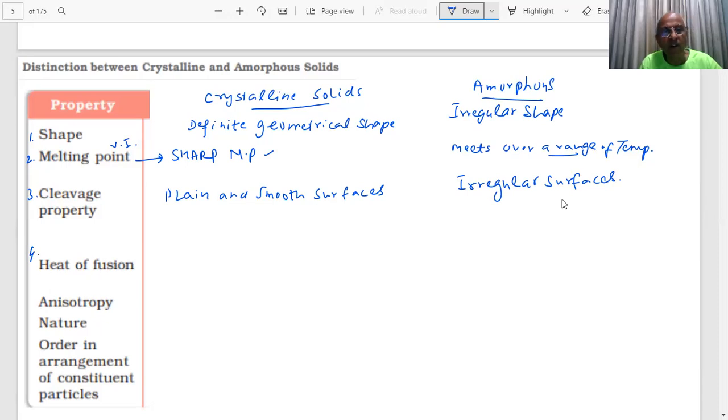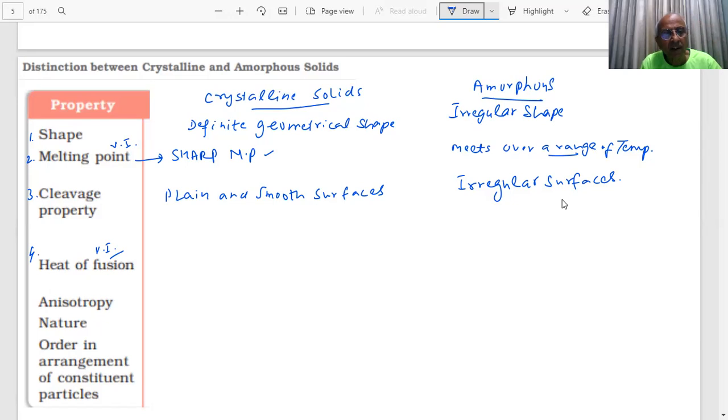Next, we are coming to heat of fusion, student. What do you mean by heat of fusion? It is also an important point, important because such a question will be asked. What is the heat of fusion? What is enthalpy of fusion, student? The enthalpy required to melt a solid into liquid. You have heard about latent heat of fusion. What is latent heat of fusion? That is the enthalpy which must be supplied when a solid melts, and at that point temperature becomes constant, student. So if there is a definite and regular repeating pattern, long range order, what will happen, student? What will happen to their enthalpy or heat of fusion, student?